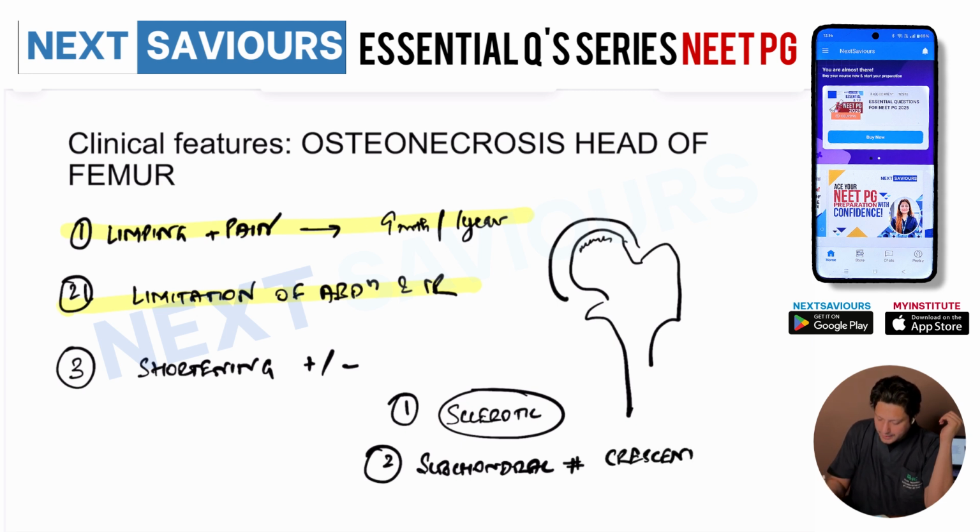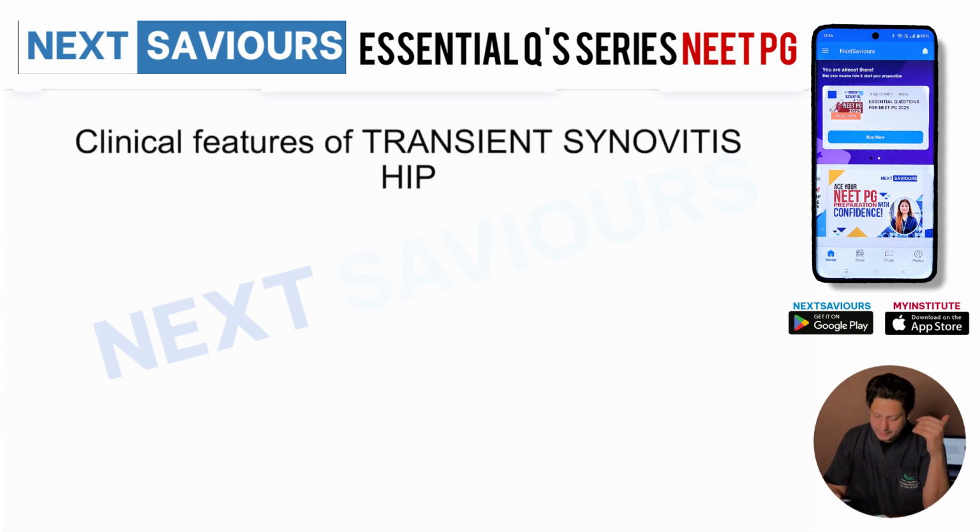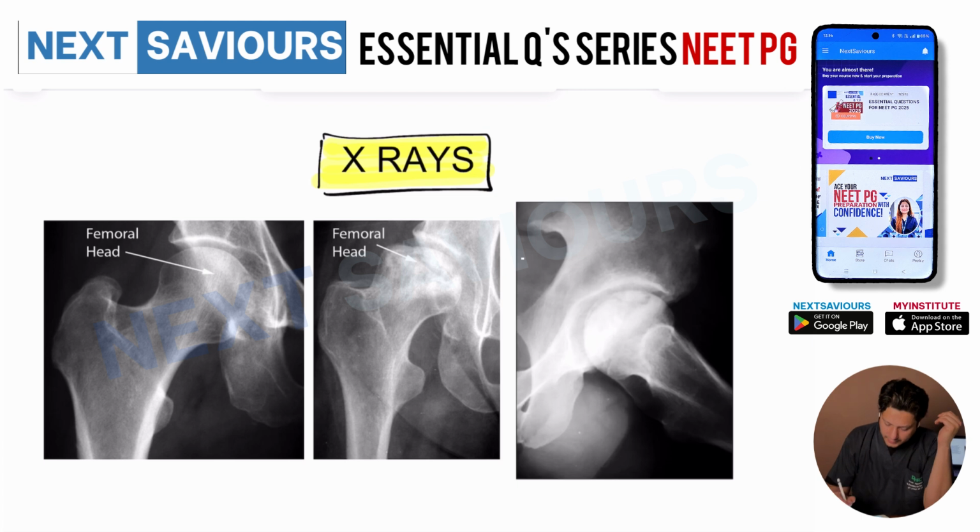This is a very important finding which is theoretically very frequently asked, but this time there is a possibility that they might give it to you in the form of a question. This is how the subchondral fractures look. If you look very carefully in this image, these are the fracture lines happening in the subchondral region, below the level of the cartilage, that means in the articulating surface of the head of the femur. So that is the crescent sign.